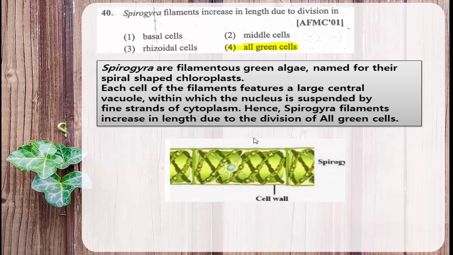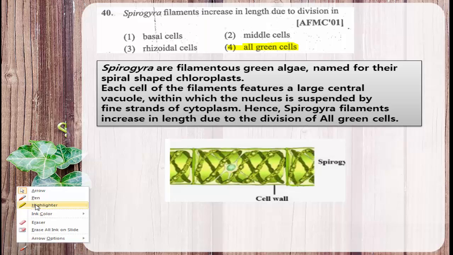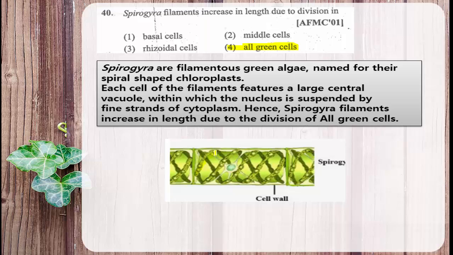Here is the image of Spirogyra, and in the image you can clearly see how the chloroplast is arranged. This is the arrangement of chloroplast. This is a nucleus and the cell is covered by a cell wall.